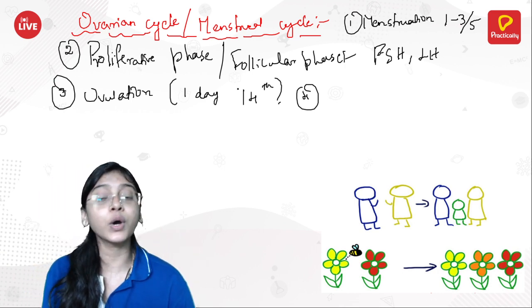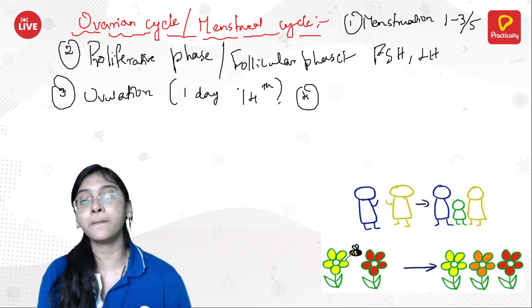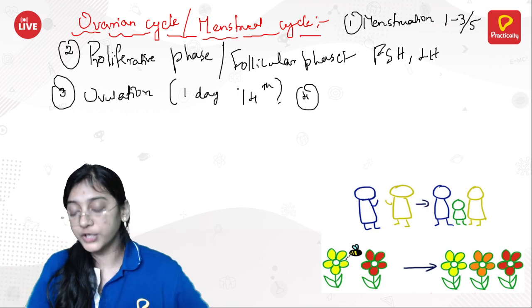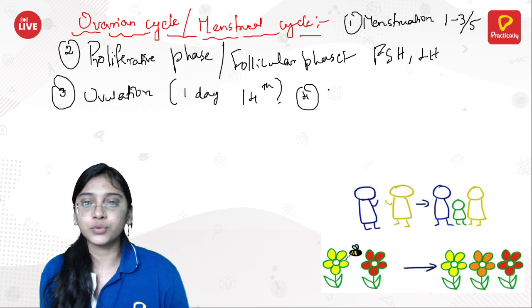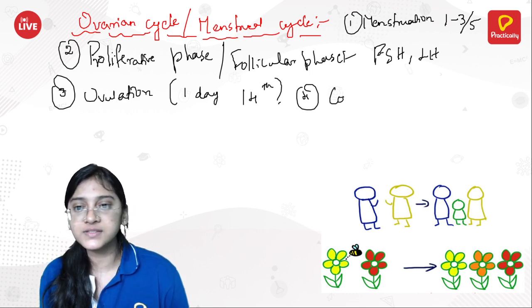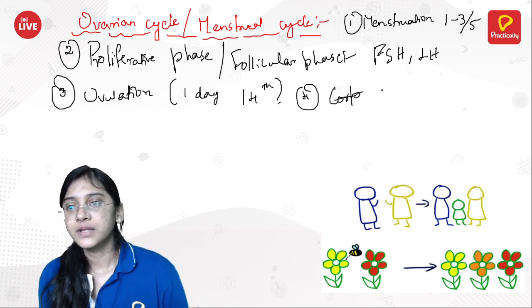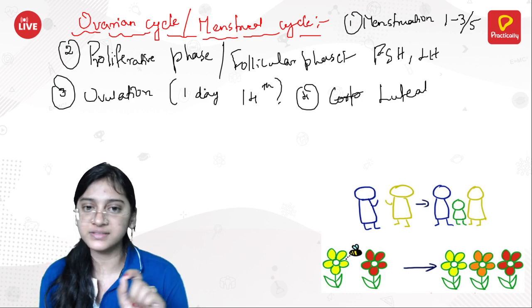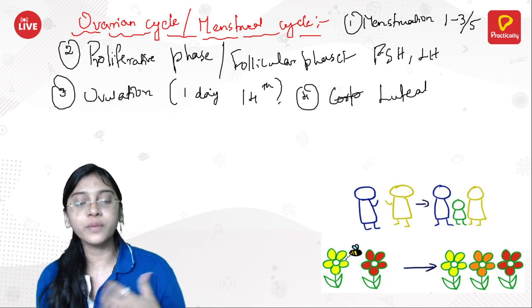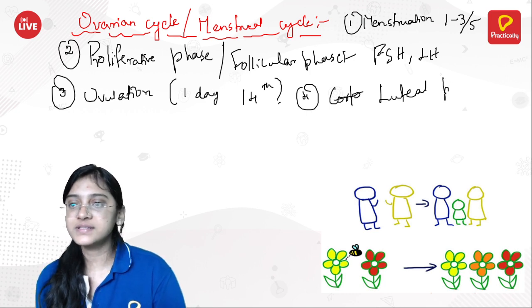But if the ovum does not receive any sperm, the luteal phase will continue. Once the ovum is released, the luteal phase will start.